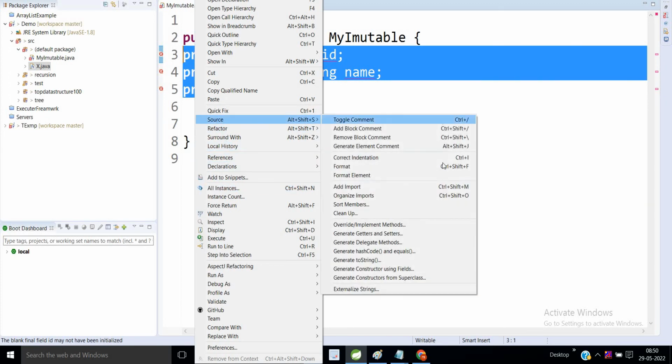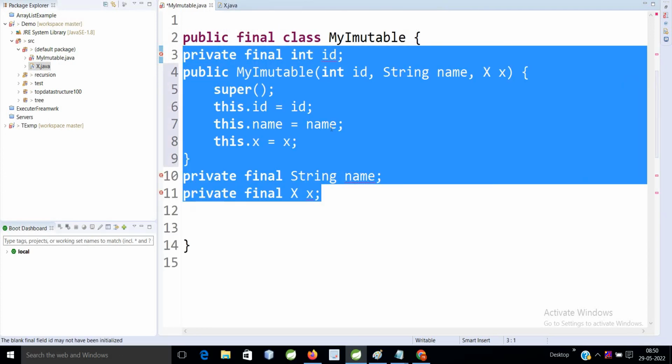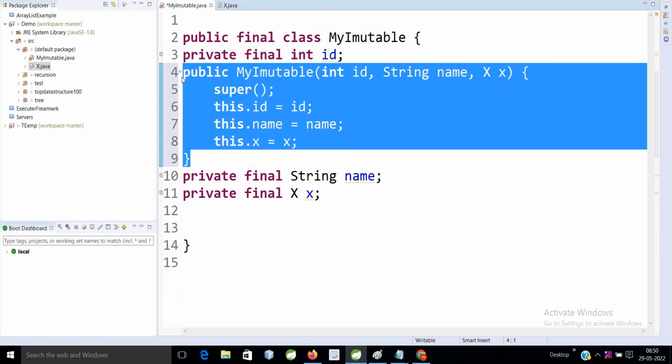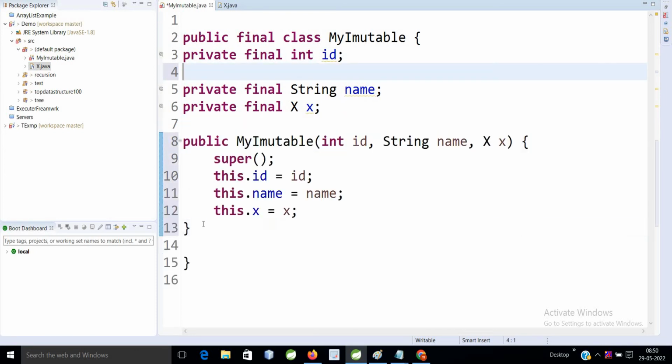You can create it directly from Source, Generate. Okay, so we have created this constructor. Let me arrange it. Okay, fine.